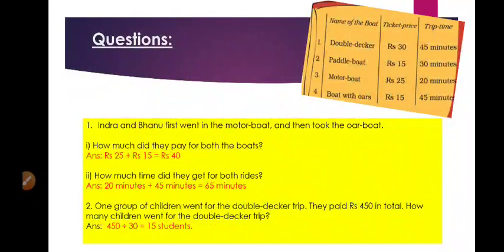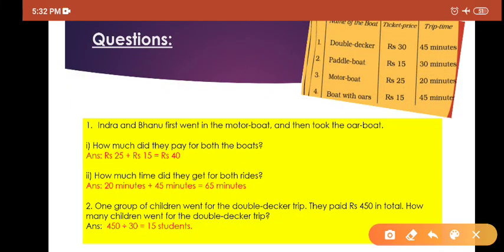Another question is there in the same number. How much time did they get for both rides? You see, the motor boat is providing 20 minutes, and the boat with oars is providing 45 minutes. So the total time will be 20 minutes plus 45 minutes equals 65. This is the answer, 65 minutes.